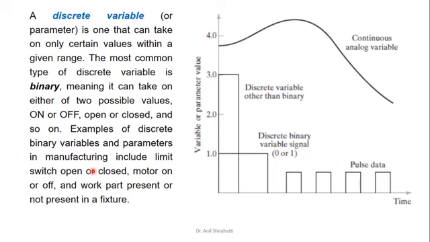So in the discrete case, suppose you are working on a machine: coolant on, coolant off. That can be considered as a discrete variable. This is explained by this graph. You can see a parameter with respect to time. A continuous variable can have any values within the range, but a discrete variable will have either one value or zero, either 0 or 1. So you can see pulse data going up, having the value 1 after 0, 1, 0, 1.